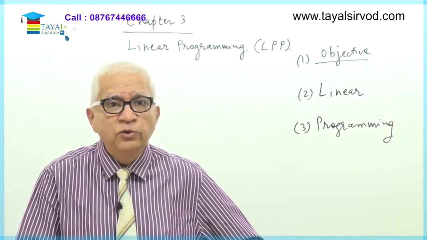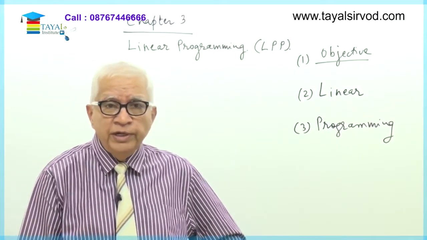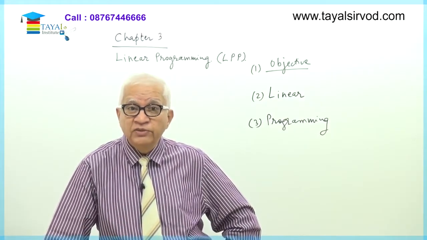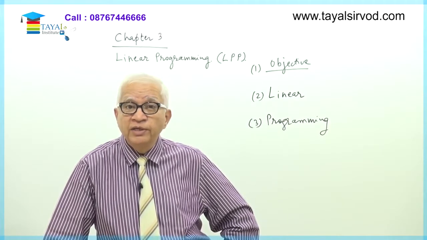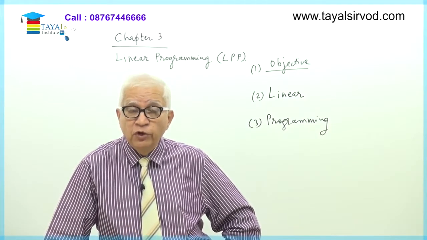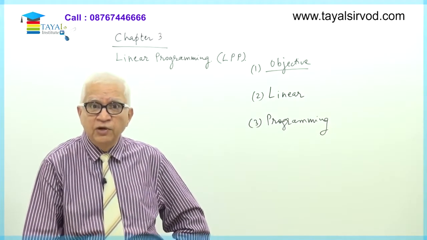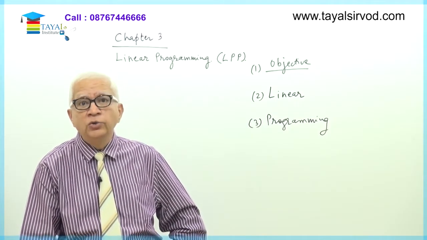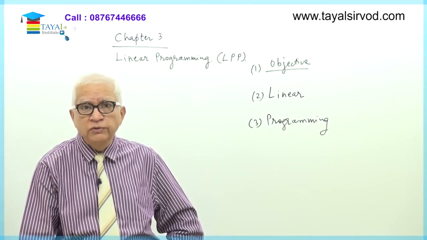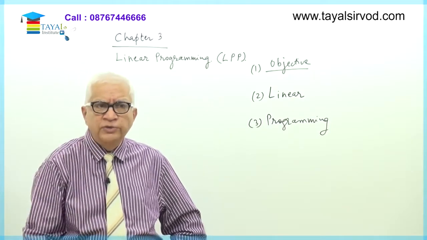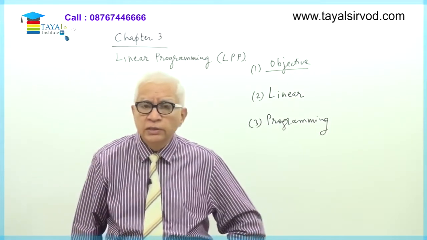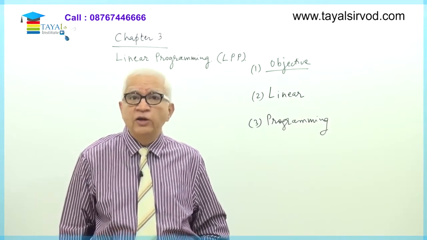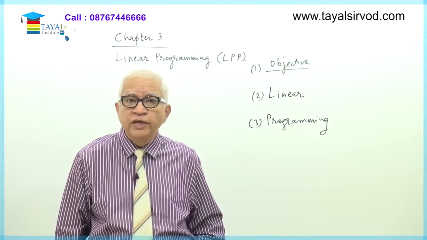What are the things that we try to minimize? We try to minimize cost, we try to minimize dissatisfaction, we want to minimize wastages, we want to minimize distance traveled for doing a particular job, and so on, or time taken to do a job. So these are things which we want to minimize. So given the objective, it has to be one of the two, either minimize the value of something or maximize the value of something. These are objectives of any business.